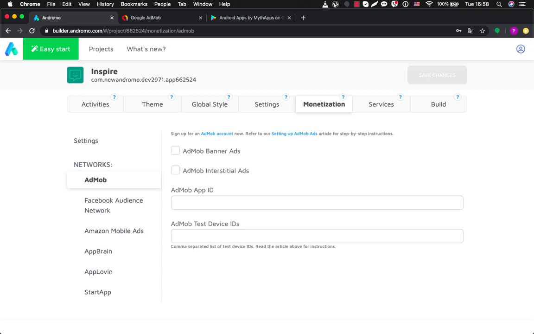So basically, we recommend you to work with AdMob. As I have told you before, we have AdMob banners and AdMob interstitial ads. So now we can go to AdMob and take keys for these ads, and we can do it very quickly.